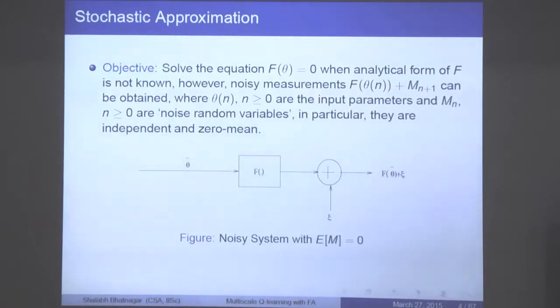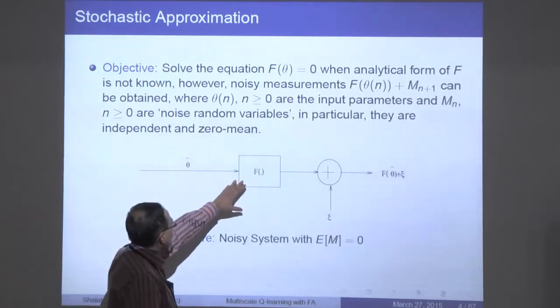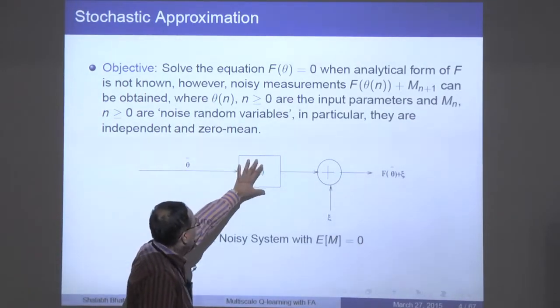So here is a small take on stochastic approximation. Borkar had reviewed some of this, but let's go through it one more time in my way. So the idea is this. Let's say you want to solve the system of equations f(theta) = 0. Then you really don't know the functional form of f. So here is this function f, here is this block.